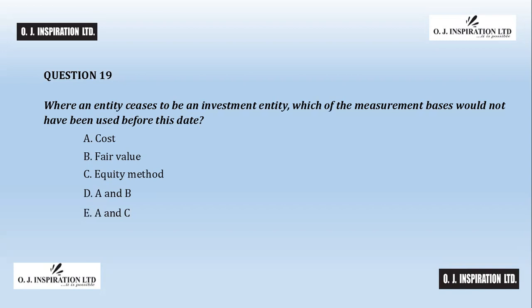Where such entity ceases to be an investment entity, its investment in the subsidiary is from there on accounted for at cost, fair value in line with IFRS 9 or at equity method. Therefore, the measurement bases for its investment, which would not have been used when it was an investment entity, are measurement at cost and measurement using the equity method. E is the answer to question number 19.